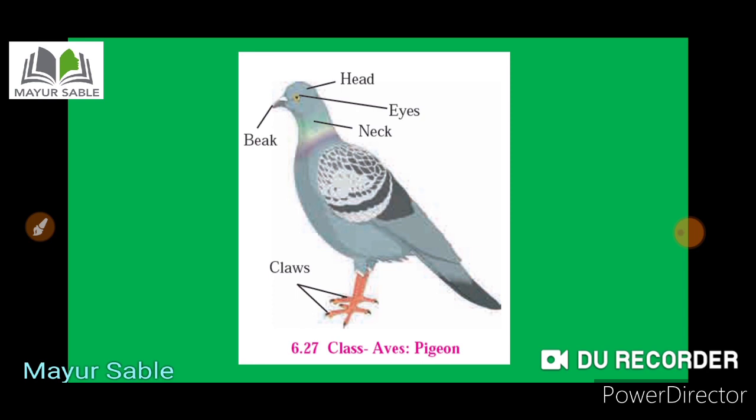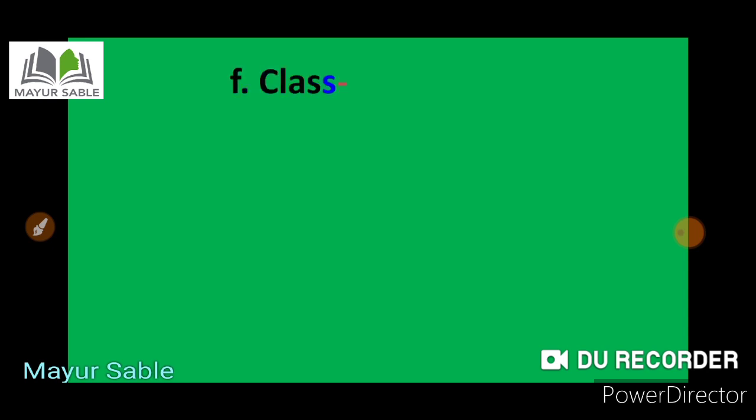So remember, the next class which we are going to study is the last class, which is called the class Mammalia, and I just told you that we are also included in the class Mammalia. So the presence of mammary glands is a typical character of the Mammalia. What does it mean by mammary glands? The glands which secrete the milk. So all the mammals possess the mammary glands.